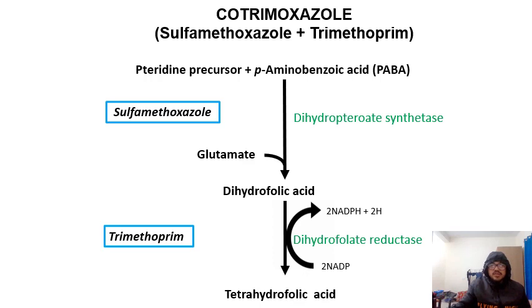Now next comes cotrimoxazole. Cotrimoxazole will inhibit the bacteria's tetrahydrofolic acid synthesis in two steps, 1 and 2. You can think what will happen: there won't be any formation of tetrahydrofolic acid, no RNA and DNA synthesis, and the bacteria will be unable to multiply.